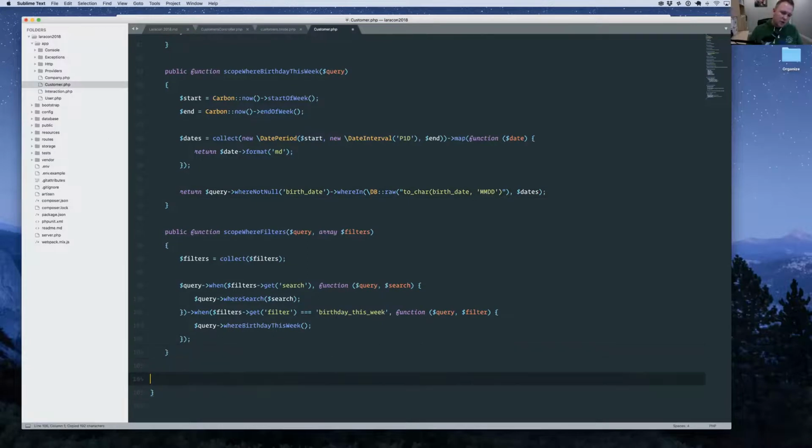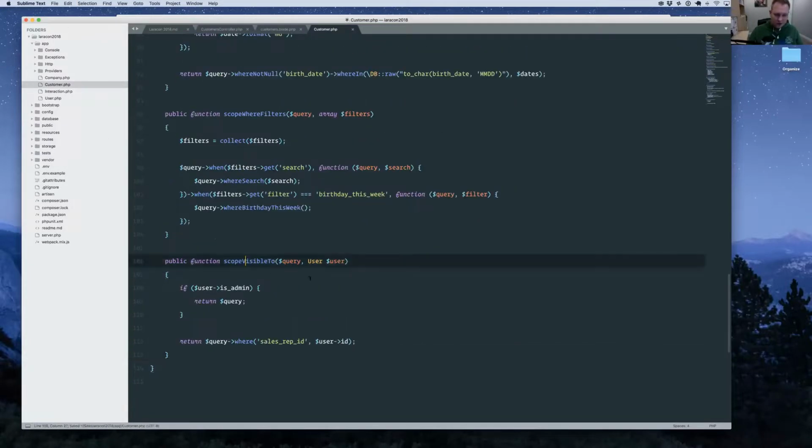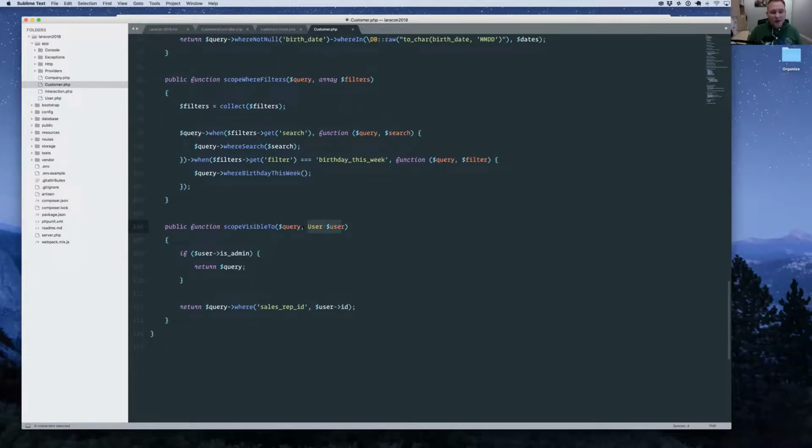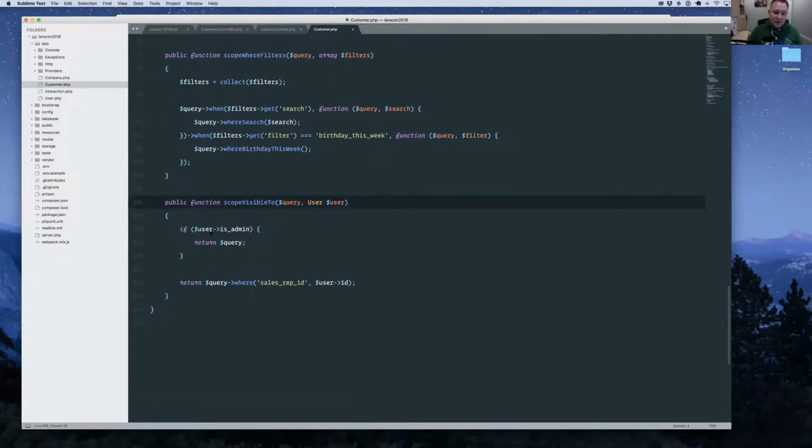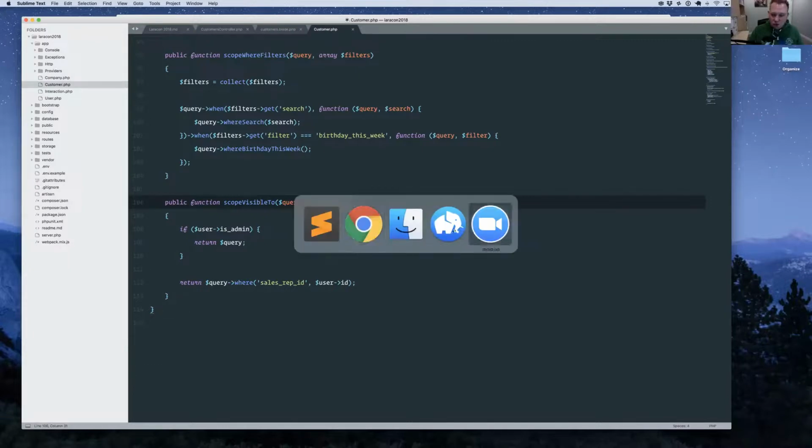So this is more often what these scopes look like. It's sort of an inverse of how you'd write it as a policy. Normally as a policy, you might say can see or can view that customer. Now we're going to do customer visible to some user. So when you pass a user to that scope, we can say in this situation, okay, I should also show you one more thing in the database here.